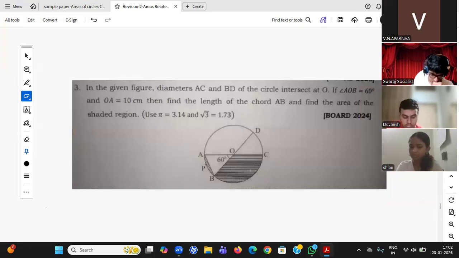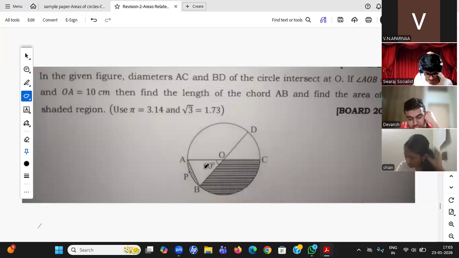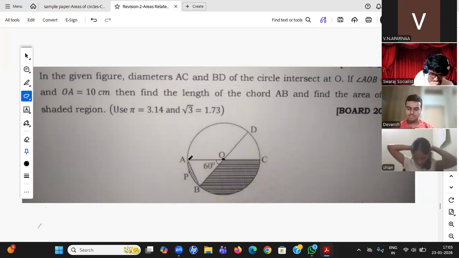Okay, last question of the session, and then we'll go to the sample paper. In the given figure, diameters AC and BD of a circle intersect at O. They both are diameters. Angle AOB equal to 60 degrees and OA equal to 10. Find the length of the chord AB.